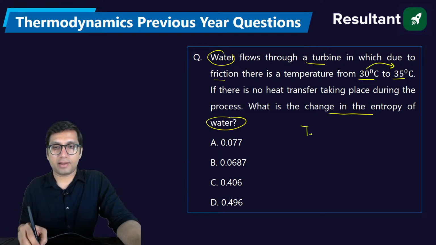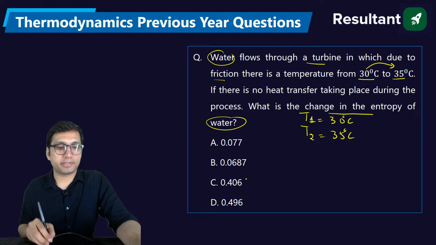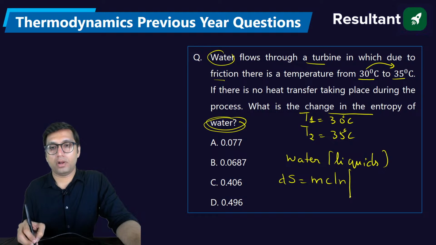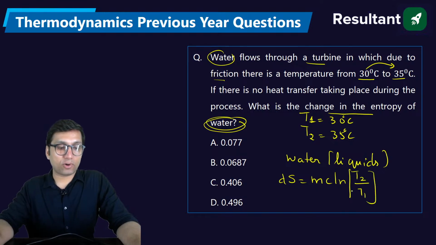So basically we are seeing rise in temperature for water from 30 degrees Celsius to 35 degrees Celsius, right? Now how to find the entropy of water? See, you know that water is a liquid, and my dear friends, for a liquid we know that the entropy change is equal to mc log of T2 by T1. This is how you find the entropy change for a liquid.